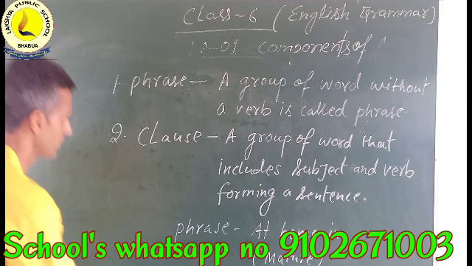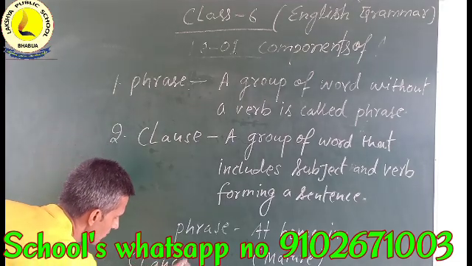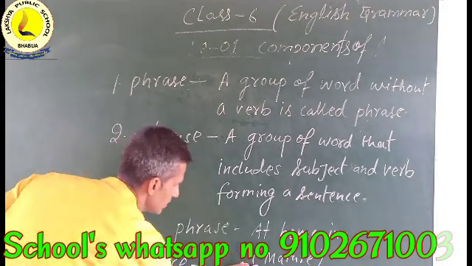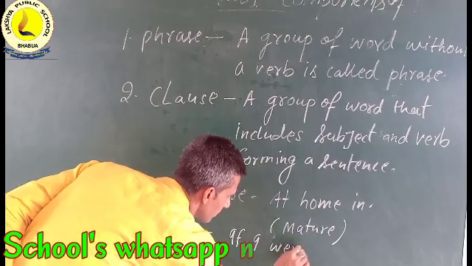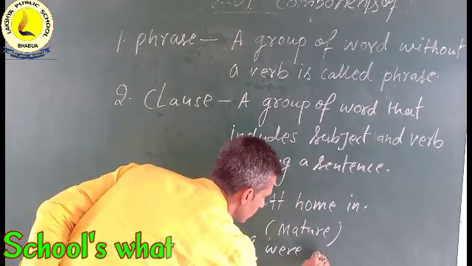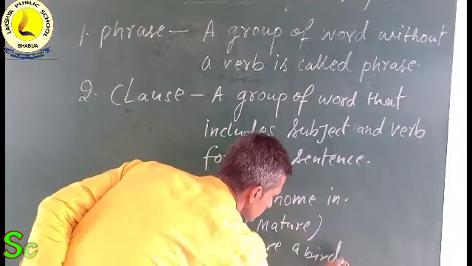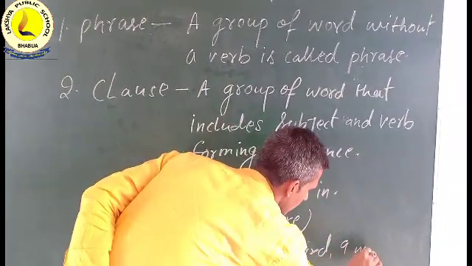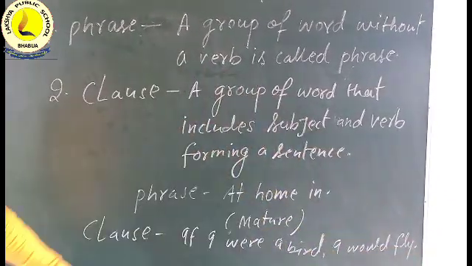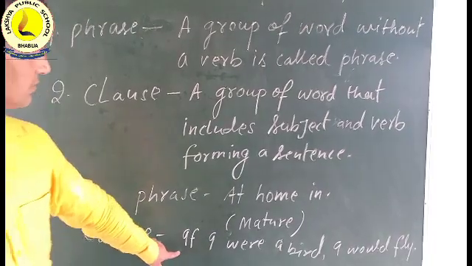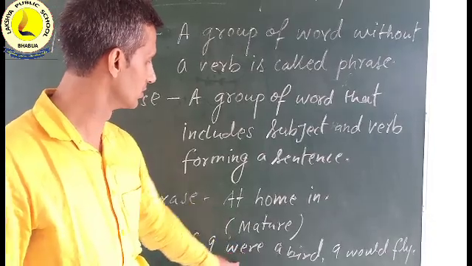So we will see the example of clause. You see, if I were a bird, comma, I would fly. Here you see the subject is I and it has a plural verb.